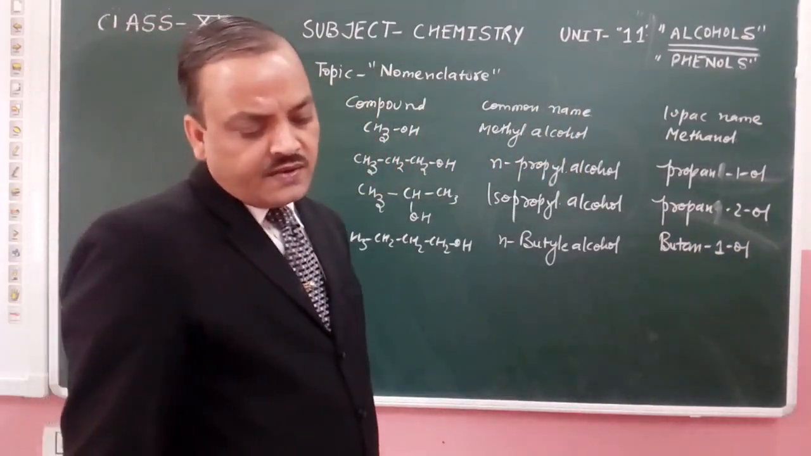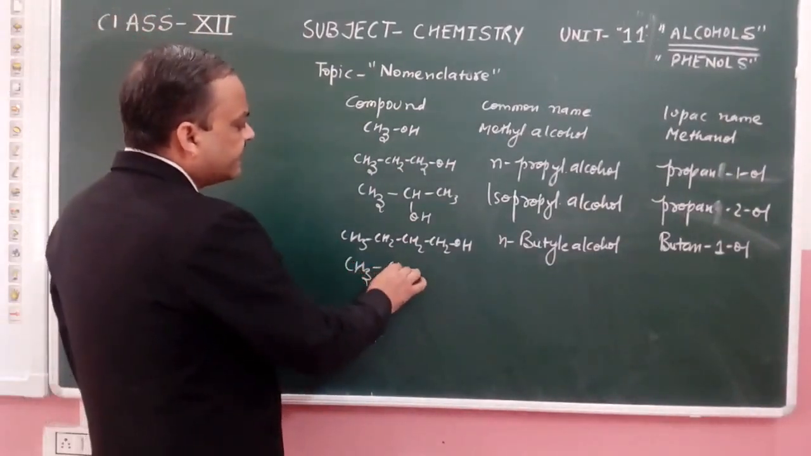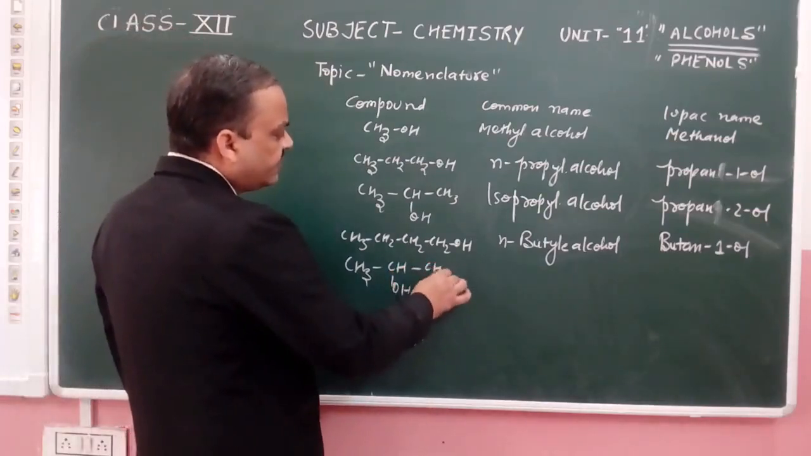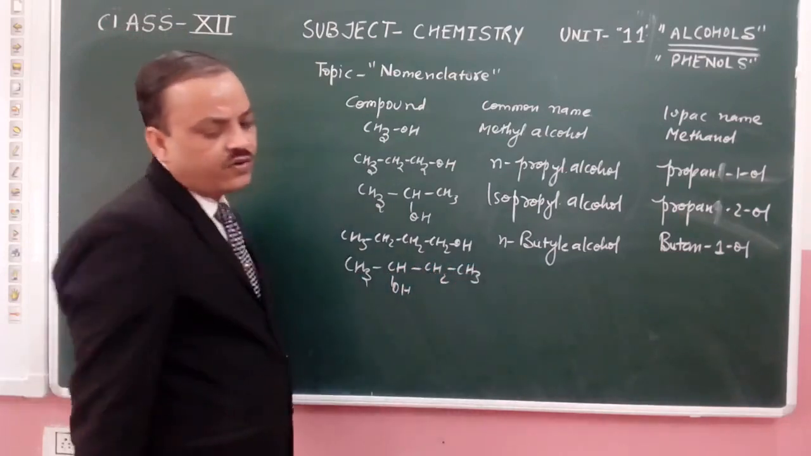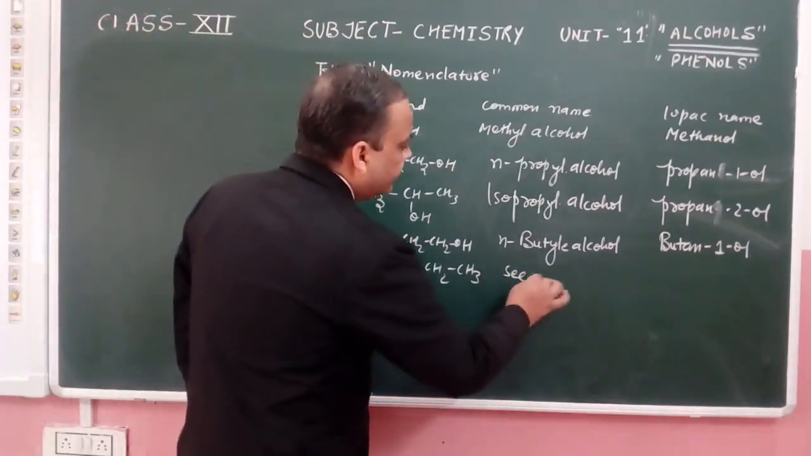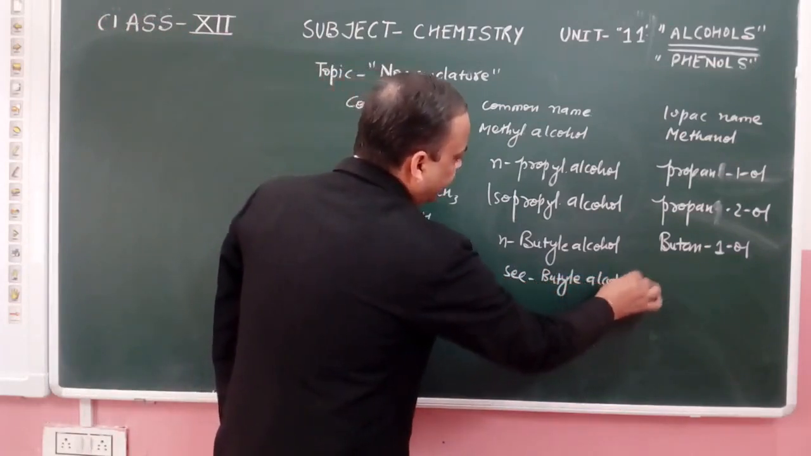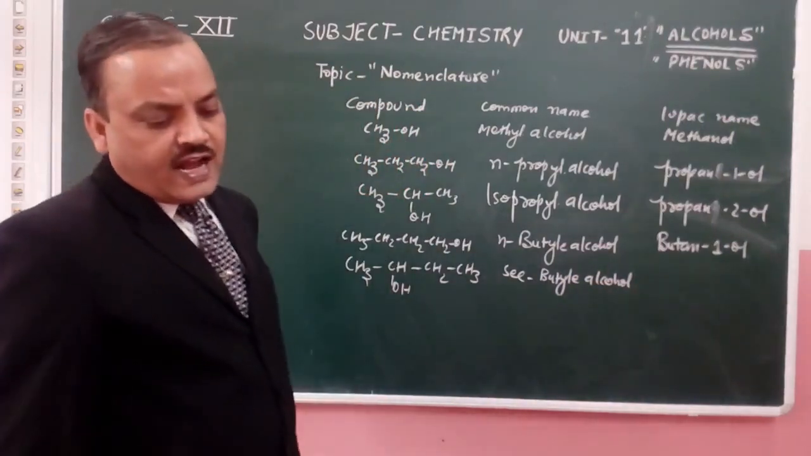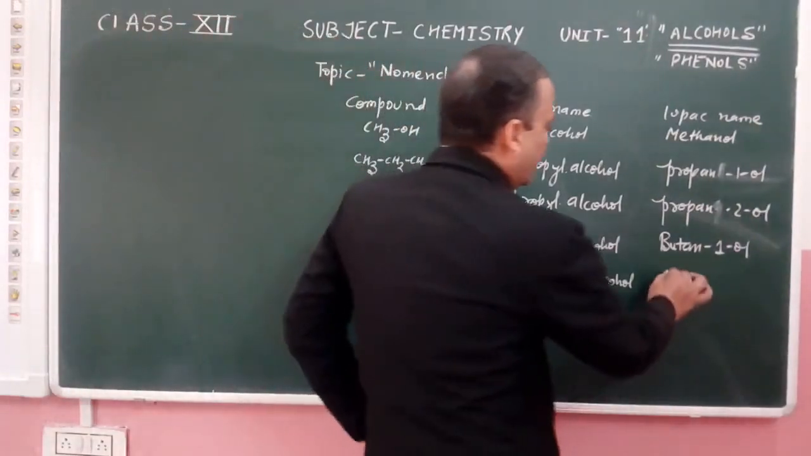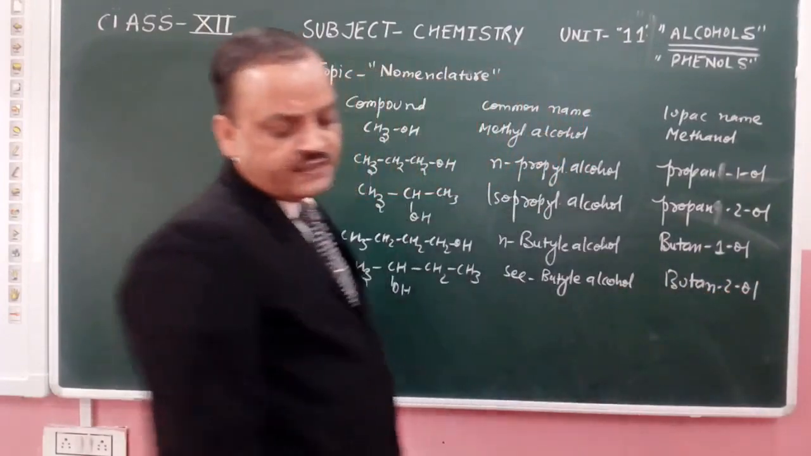Another one which we have is CH3CHOHCH2CH3. This particular compound is secondary butyl alcohol, and the IUPAC name of this is butan-2-ol.